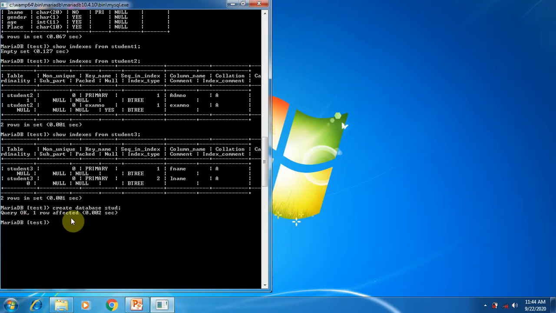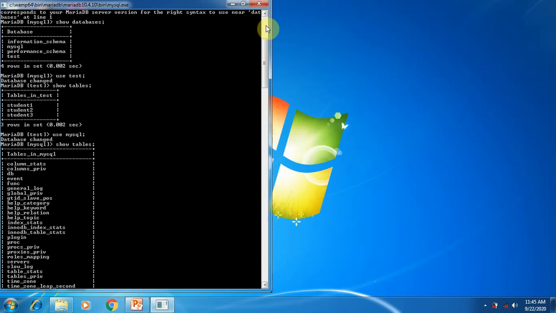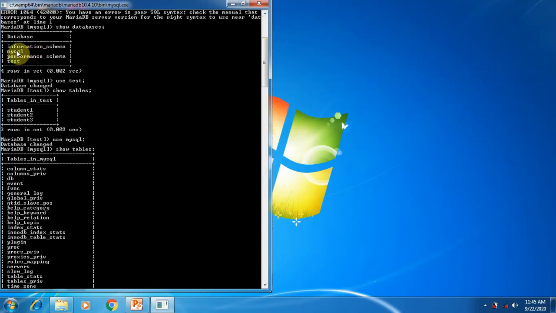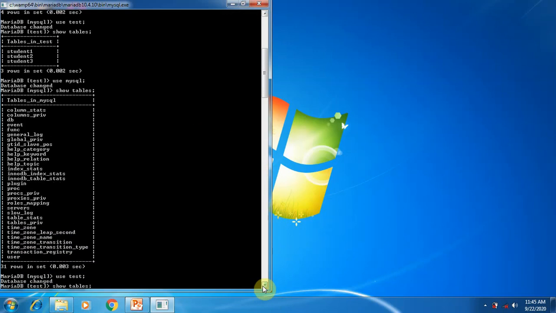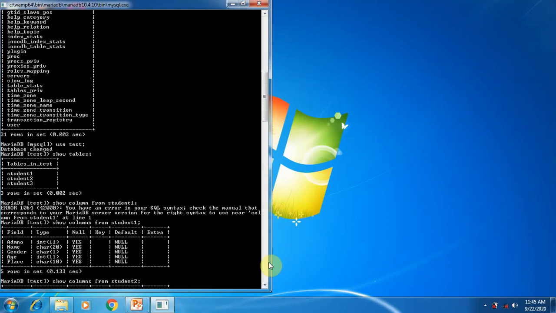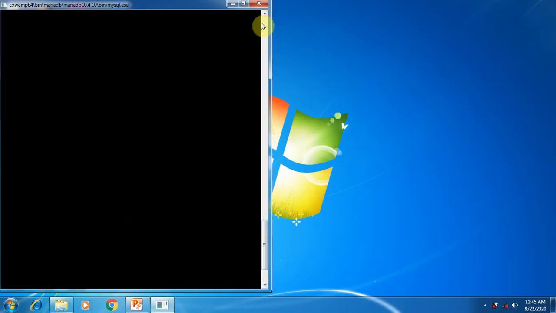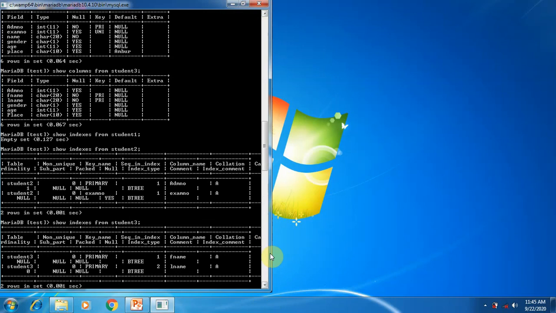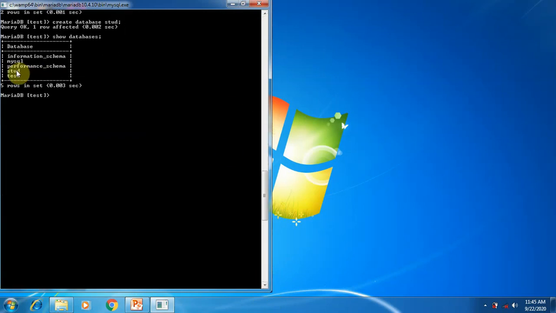If you want to see the database, simply type show databases. Here you can see a new database called stud is added to the existing databases. When we entered MySQL for the first time and used show databases, you could see there were only 4 databases. You could not see stud, which means there was no database by the name of stud. So after executing this create database command, we created a new database called stud, the student database. So you can see the stud.